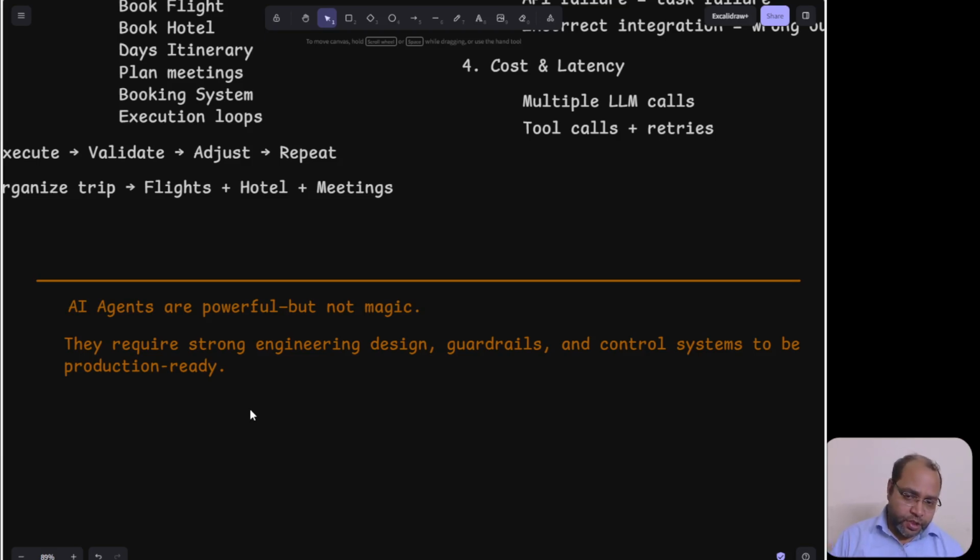In the next session, we will start working with .NET, and in .NET we have Semantic Kernel, a framework which gives us the flexibility to utilize the power of AI agents, and we will build a real-time AI agent in our system.